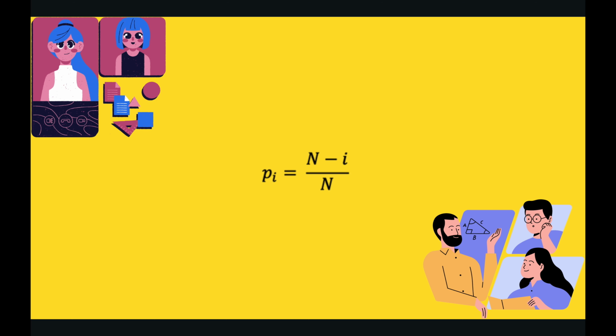Consider the probability of drawing the first new jewel to be P0, the second new jewel P1, and the third P2. Note that i is indexed from 0 to n minus 1, so P_i is equal to (n minus i) over n.